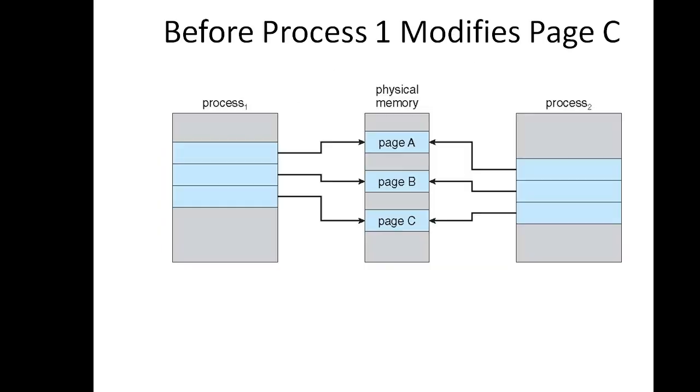The figure shows two processes that are using the concept of copy on write, wherein process 1 modifies page C. This is before process 1 modifies page C. We can see that process 1 and process 2 are accessing a physical memory that is shared between the two processes, and they have common access to page A, page B and page C.